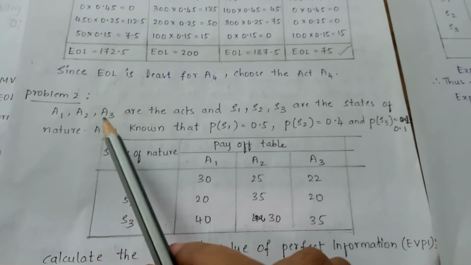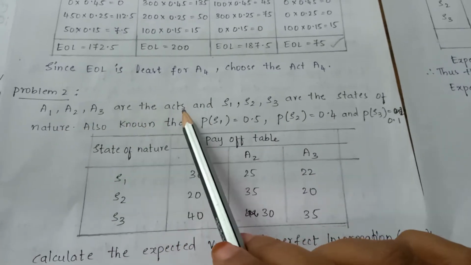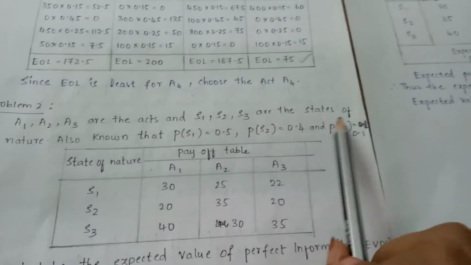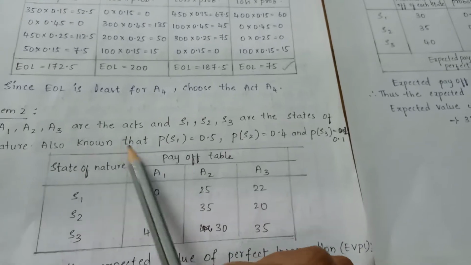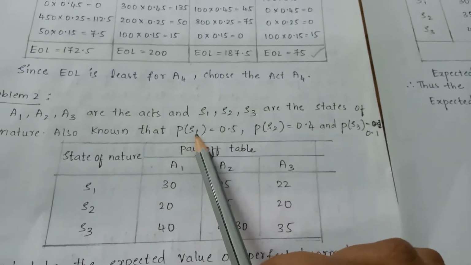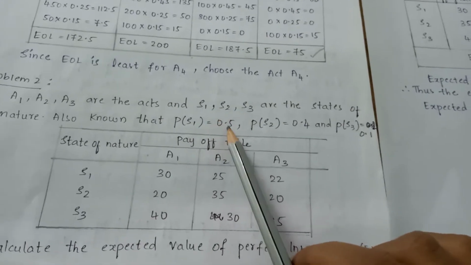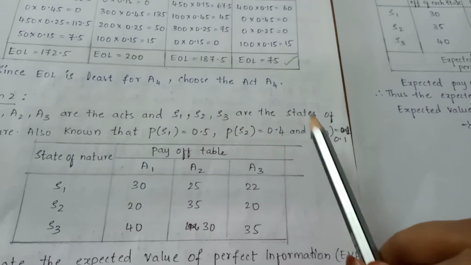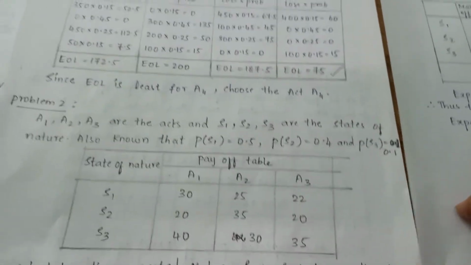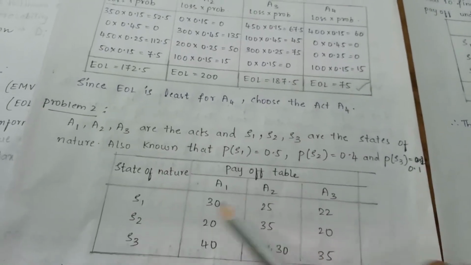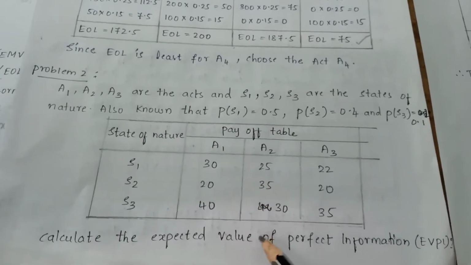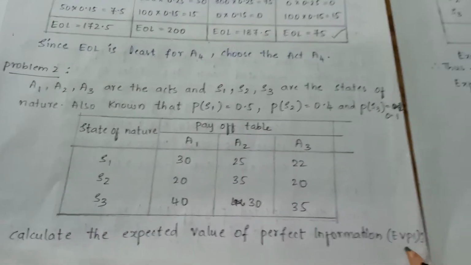Problem number 2 students. A1, A2, A3 are the acts and S1, S2, S3 are the states of nature. Also known that the probability of state of nature S1 is 0.5, for S2 it is 0.4 and for S3 it is 0.1. So this is the payoff table students, 3 states of nature and 3 actions are given. Calculate the expected value of perfect information, that is EVPI.